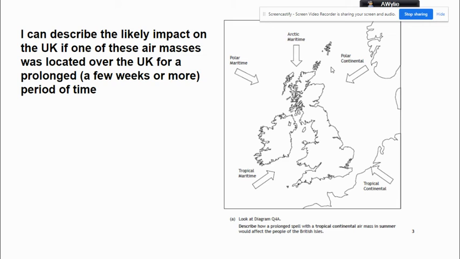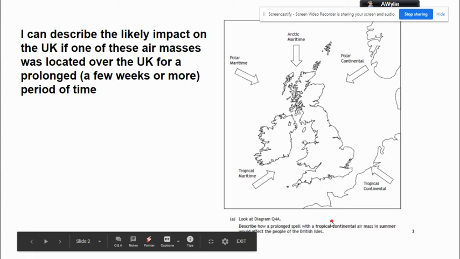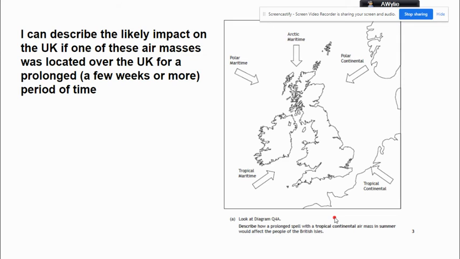And that weather was described as linked to its temperature. Is it hot, warm, or cold, or very cold? And I've also considered, is it wet or dry? Let's now have a look at applying this to one of these exam questions. So what I suggest you do now is write down the question, see if you can answer it. And then I'll have a look at what you may have written.